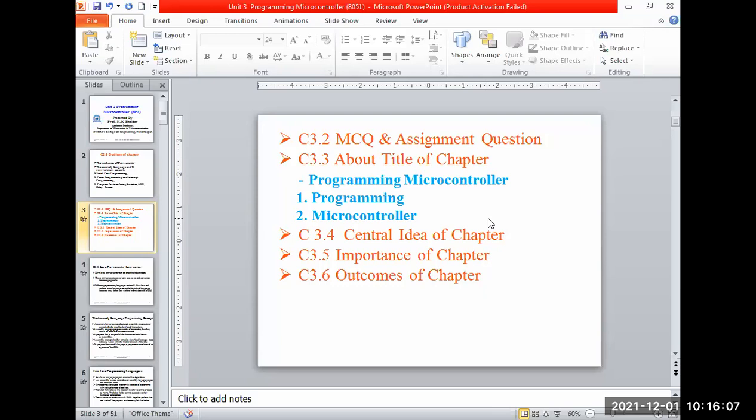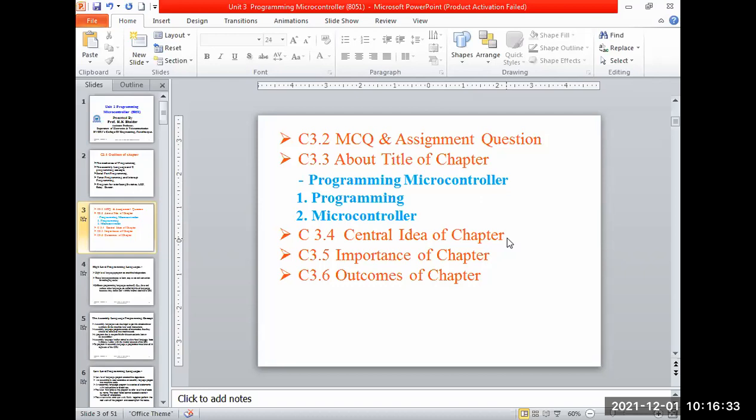Which was the definition? It is a controller. It is a semiconductor chip, clock driven device.